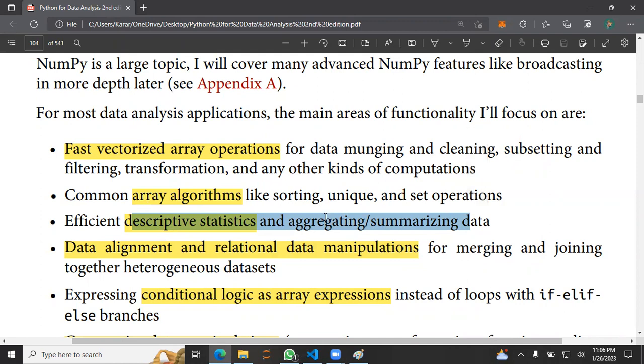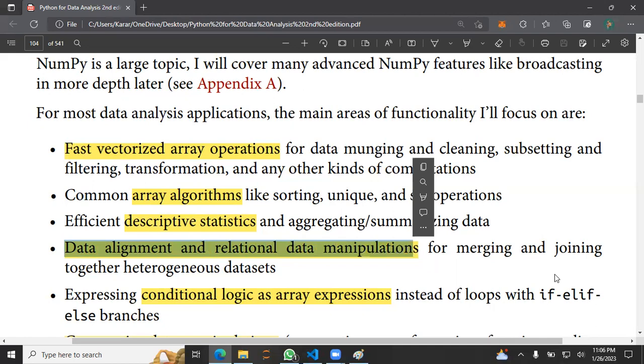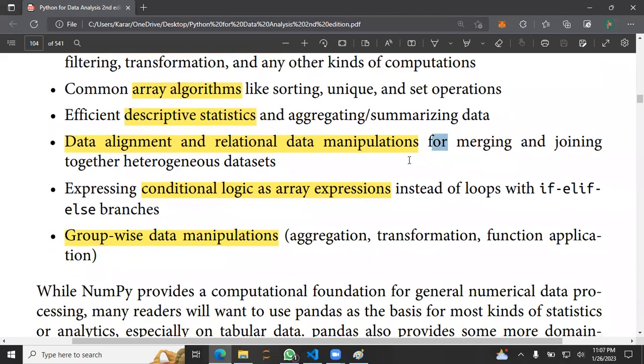In that we could aggregate and then calculate the mean or the sum or any kind of stats of that particular part of the data. Data alignment and relational data manipulation for merging, joining together heterogeneous data and that stuff. I guess we know about that. Heterogeneous means of different data types.